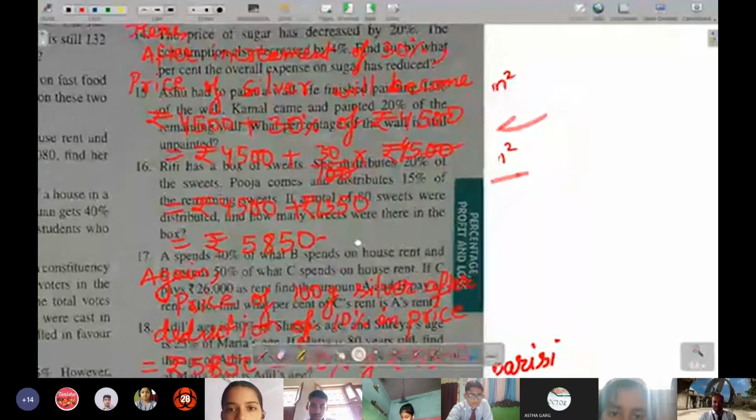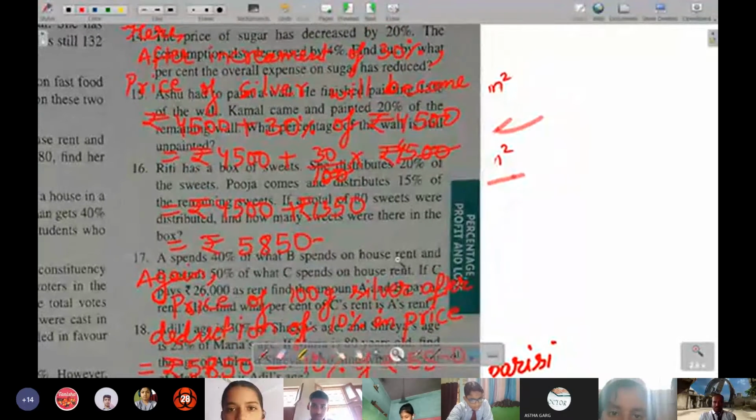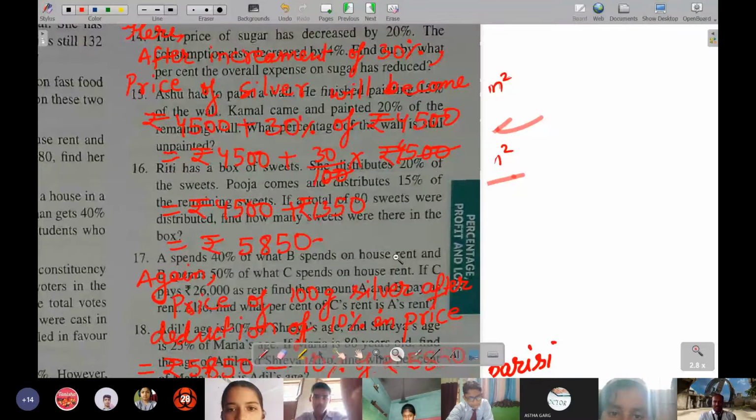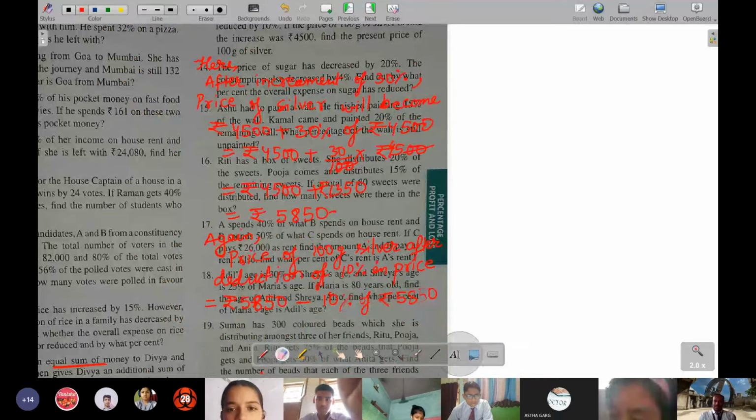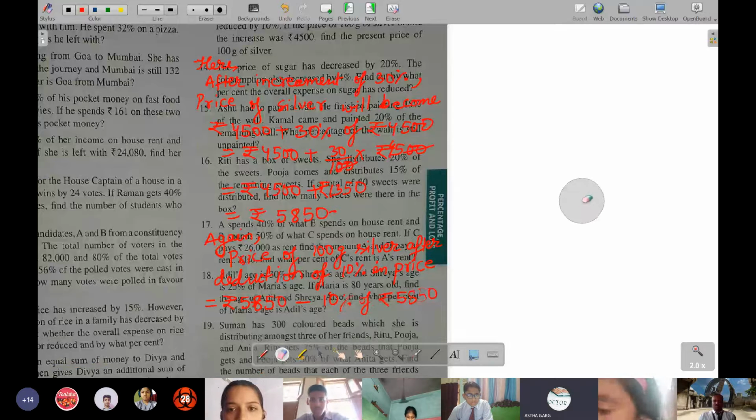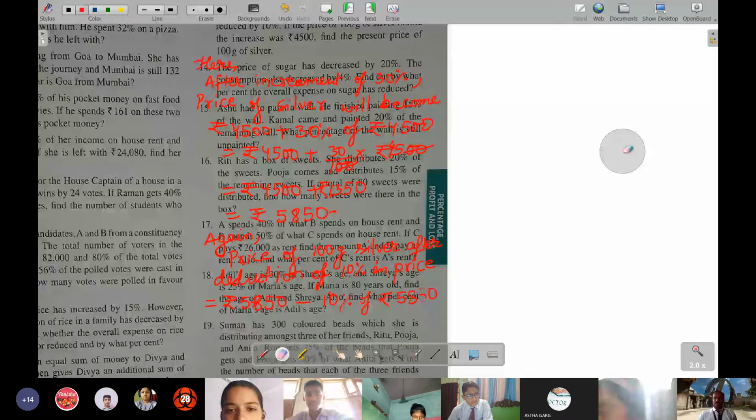This needs to be solved further. It is not that you leave it up to here only. While checking copies, I found several students had left a gap over there. I had made only the next step, not all the solutions, so that the students who left it may get the idea how to proceed further. If you do not know, then simply ask me when you get your copy returned. Question number 14, okay, I'll explain that also. And before your PT2, I'll be giving 2 days.